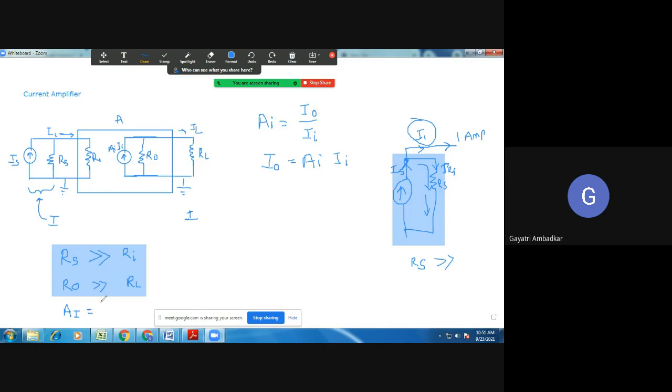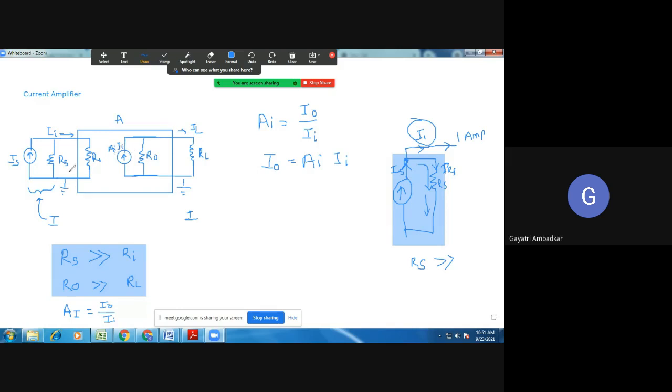It is output current upon input current. Output current I am calling IO, which is equal to AI into II, the current going inside.